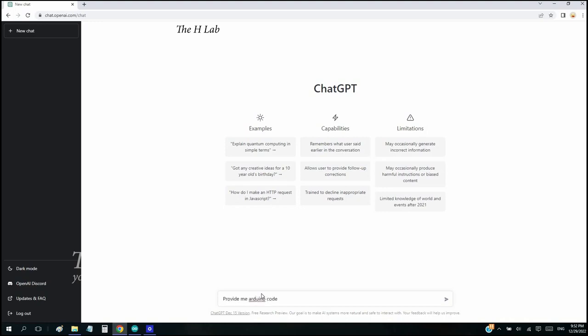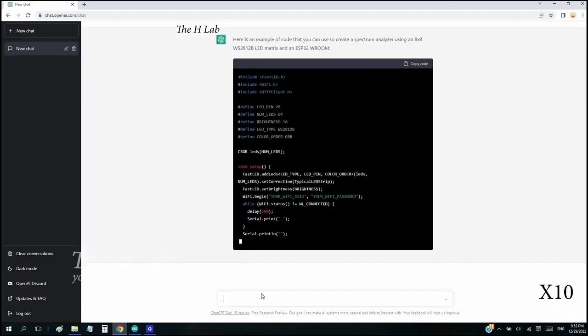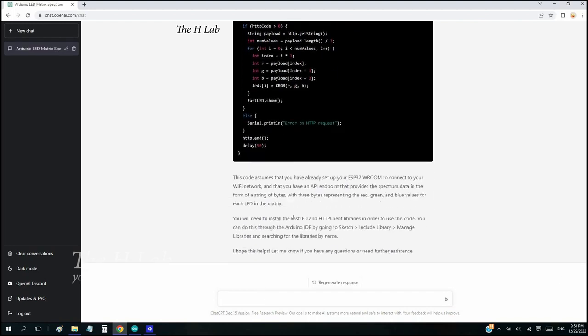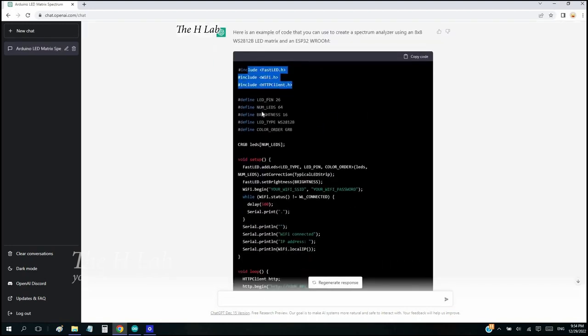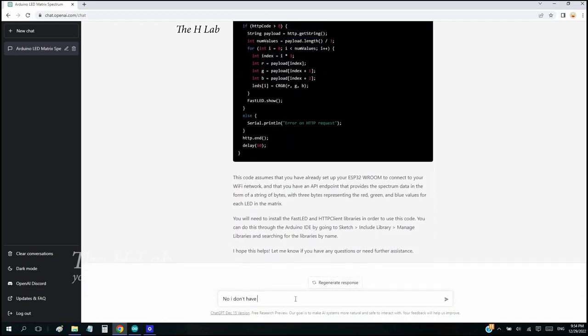Hi ChatGPT, give me Arduino code to build a spectrum analyzer using an 8x8 LED matrix and ESP32. It gives me an example code but requires a Wi-Fi connection, too complicated for a start. So I ask for another code with dummy data.